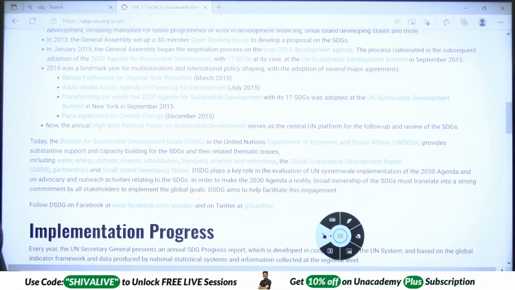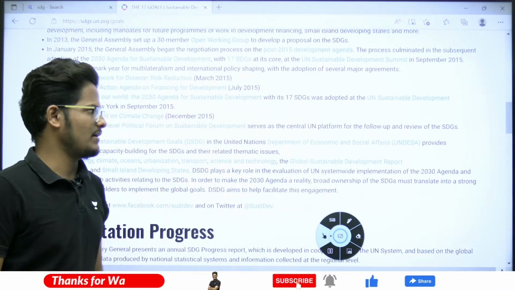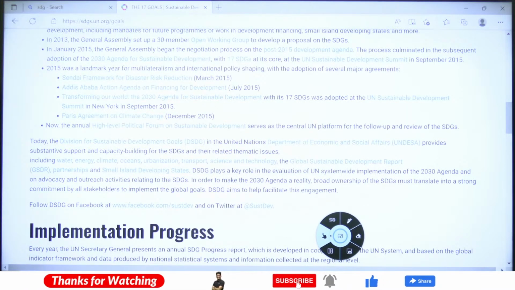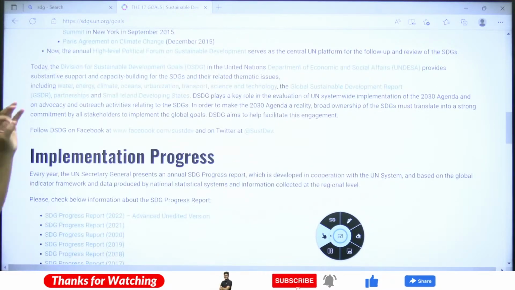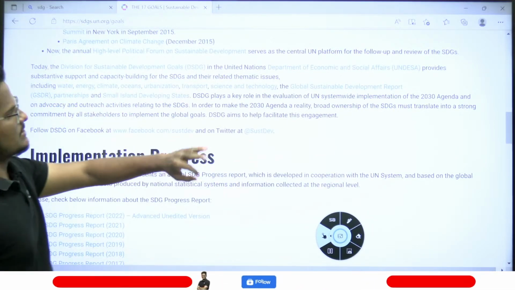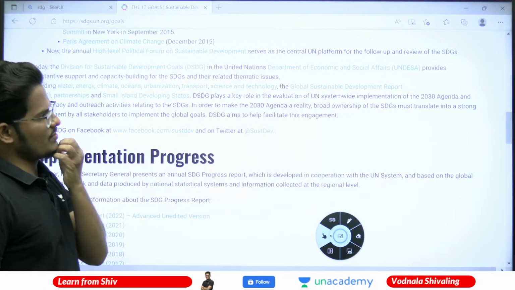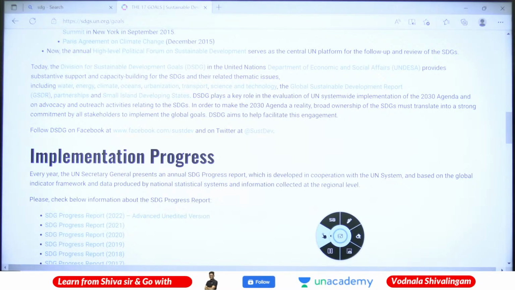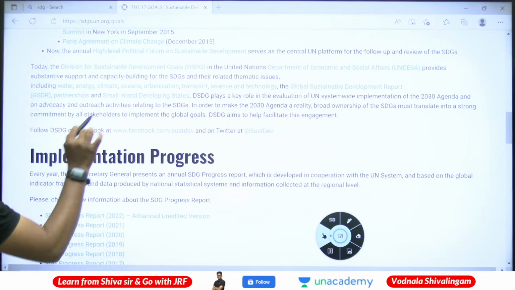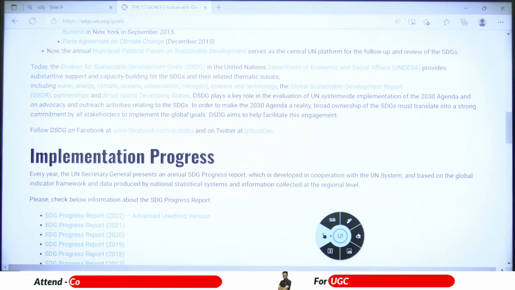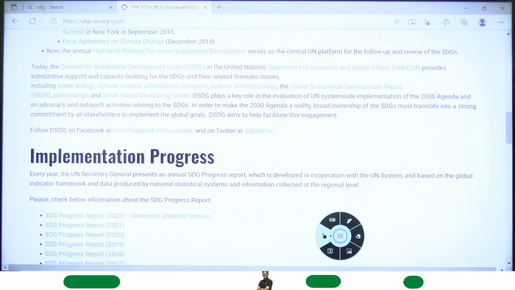Now the annual High Level Political Forum on Sustainable Development serves as the central United Nations platform to review the SDGs. The Division for Sustainable Development Goals, with the UN Department of Economic and Social Affairs, provides substantive support and capacity building. A total of 17 SDGs were outlined and they started implementing them.